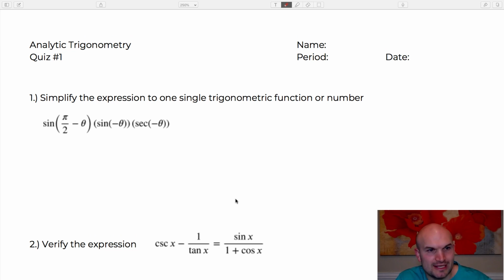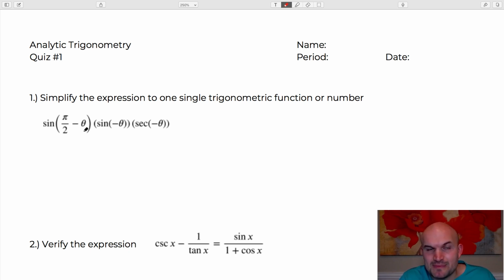So let's go ahead and get into this first problem. It says simplify the expression to one single trigonometric function or number. Basically, you can see that we have three trigonometric functions, and we could use trigonometric identities to simplify or rewrite them.